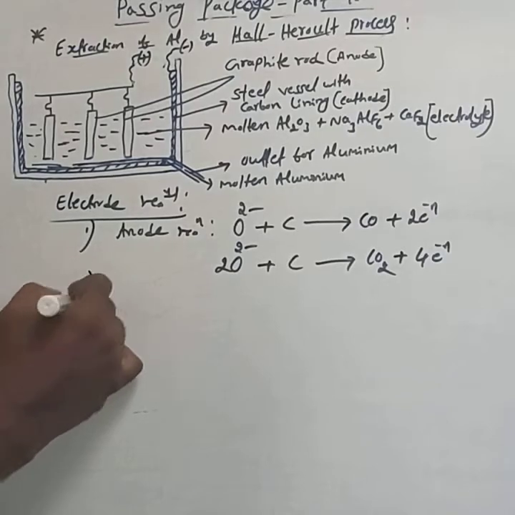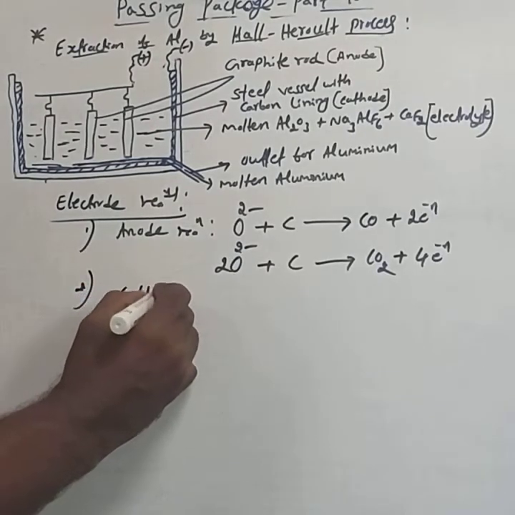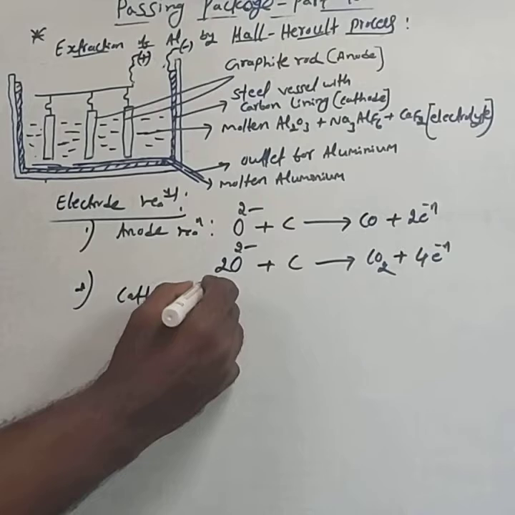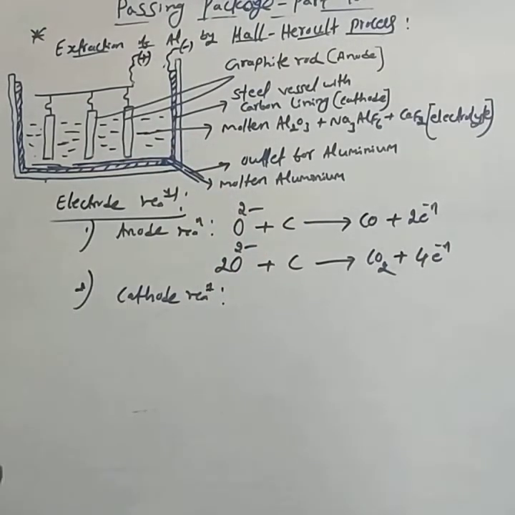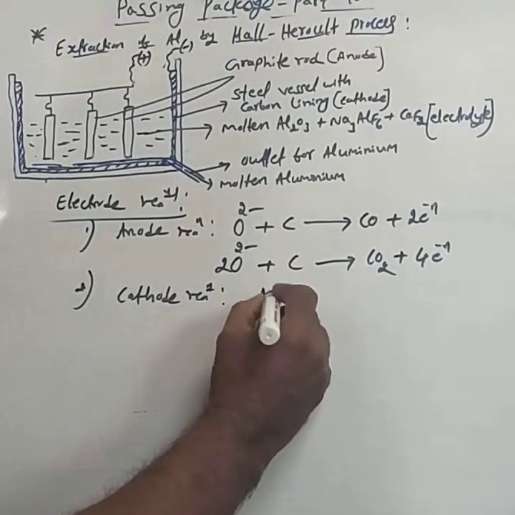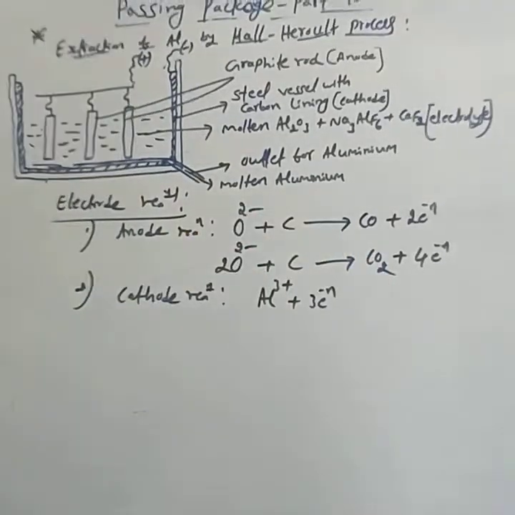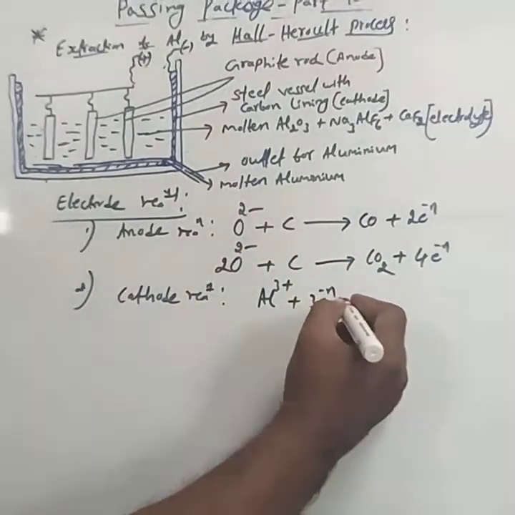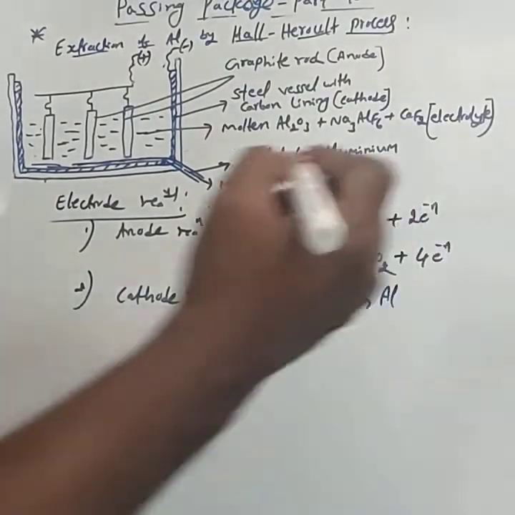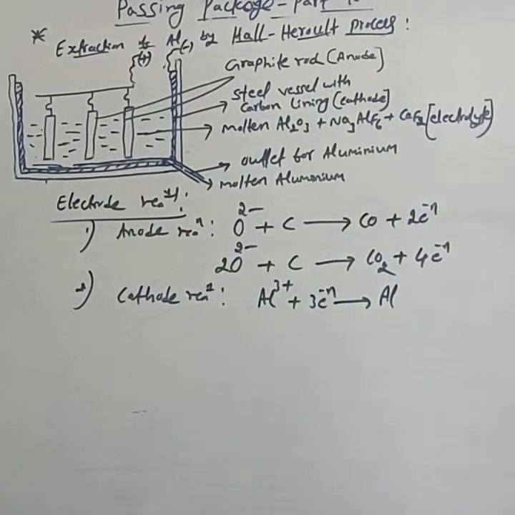The second one is the cathode reaction. The cathode reaction is Al3+ accepting 3 electrons, Al3+ plus 3e- forms Al. This is the cathode reaction.